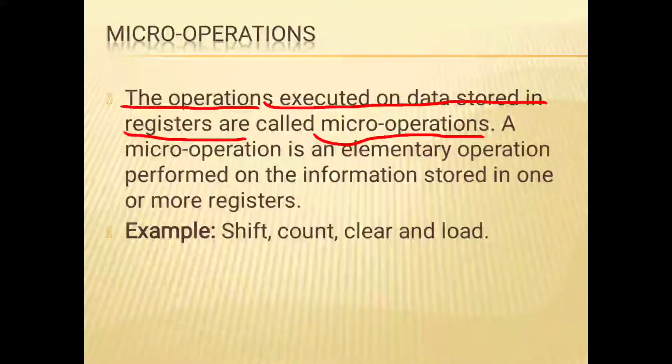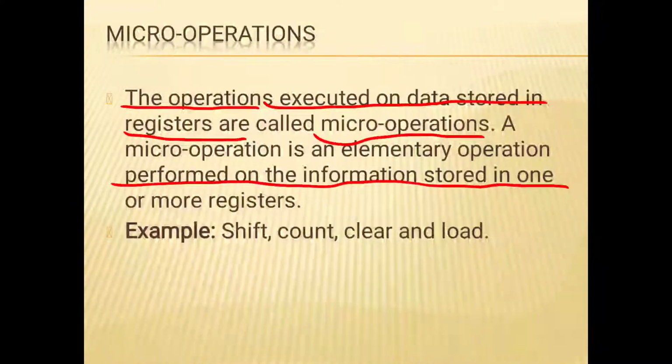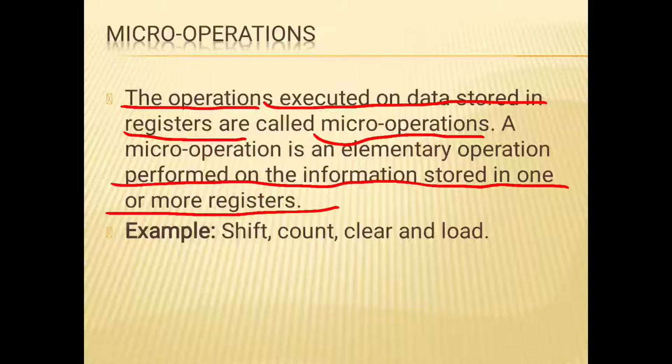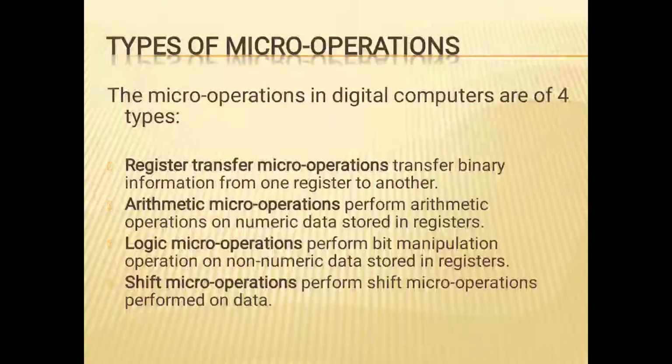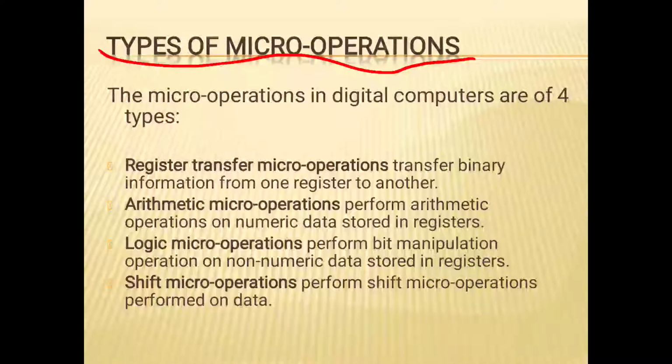A micro operation is an elementary operation performed on the information stored in one or more registers. For example, shift, count, clear and load. These all are micro operations. Types of micro operations: there are four types of micro operations, such as register transfer micro operations, arithmetic micro operations, logical micro operations and shift micro operations.